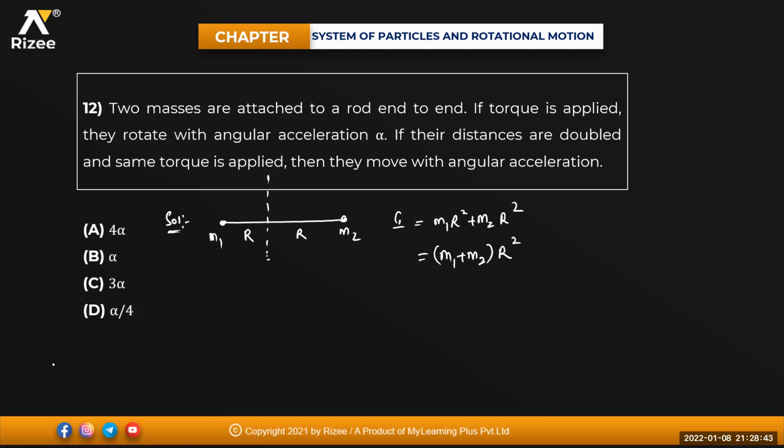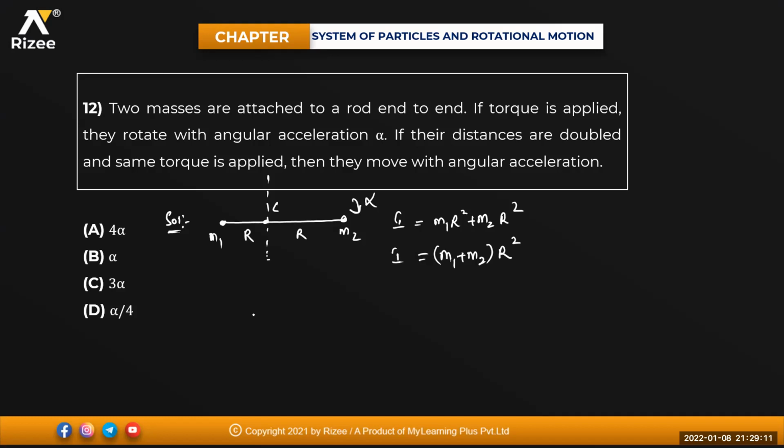So two masses are attached to a rod end to end. If the torque is applied, they rotate with an angular acceleration alpha about the center. If the distances are doubled and the same torque is applied, that means it is rotating about its center of mass with beta. So this is your moment of inertia.